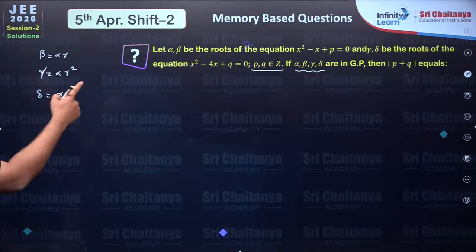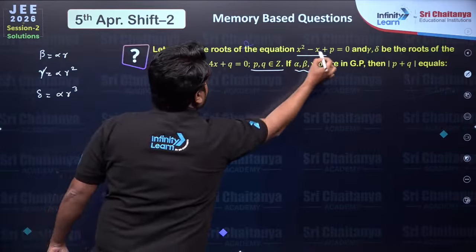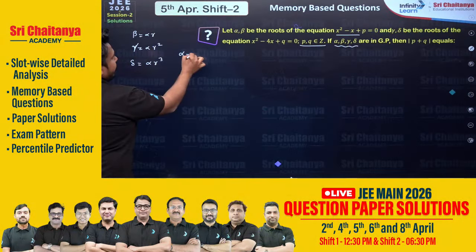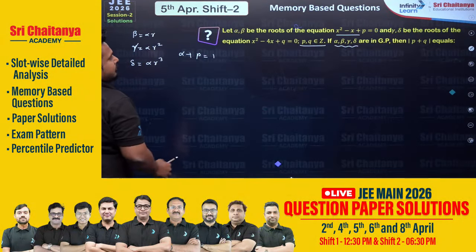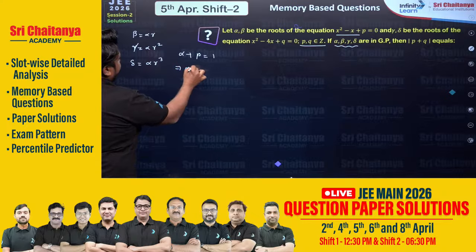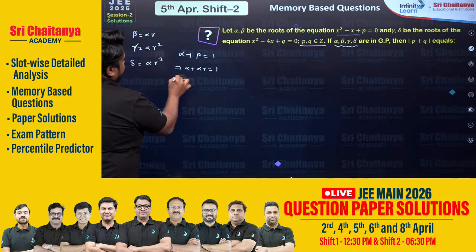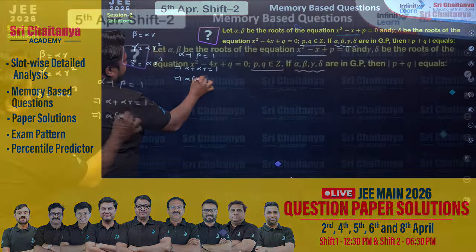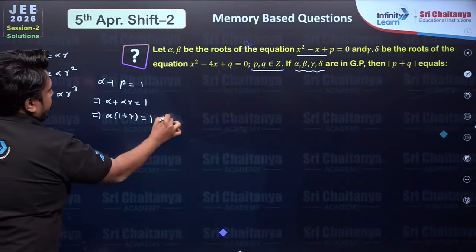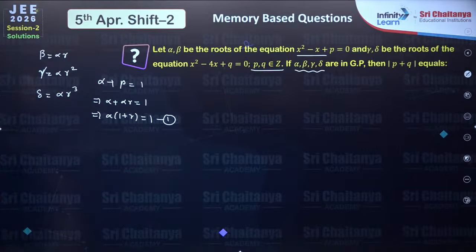Now what is the sum of the roots for this equation? It will be alpha plus beta equal to 1, which means alpha plus alpha r equals 1, implies alpha into 1 plus r equals 1. Let's mark this as equation 1.